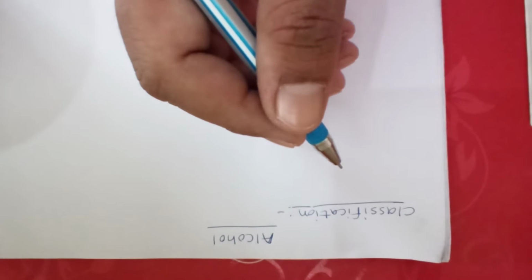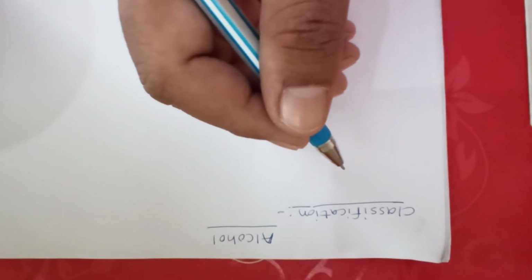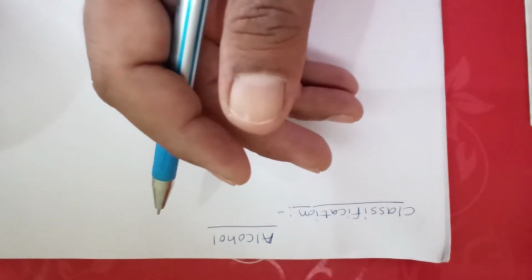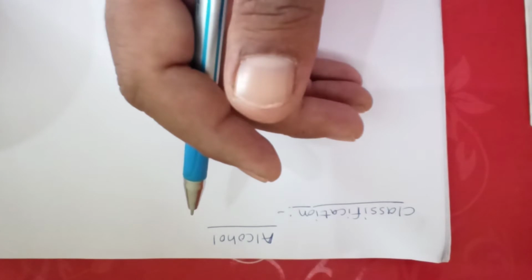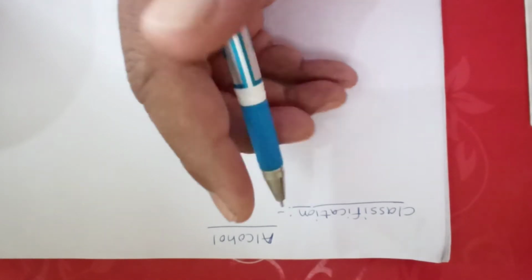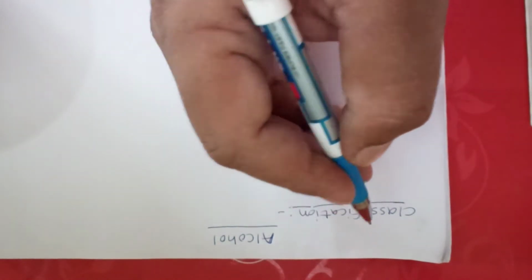the number of OH groups present in that alcohol functional group that will decide whether your alcohol is monohydric alcohol, dihydric alcohol or trihydric alcohol. So first of all we will see the definition of alcohols.